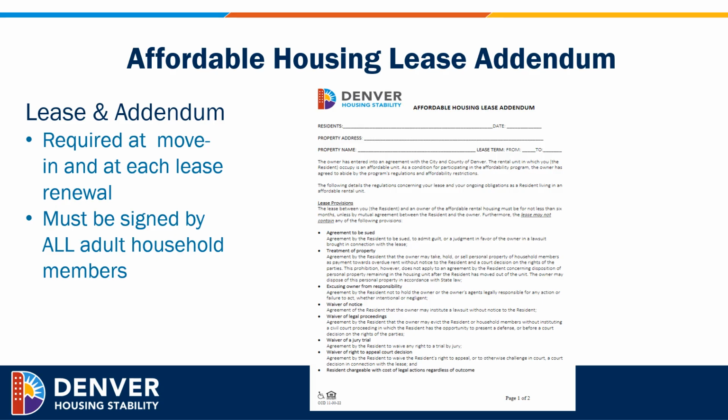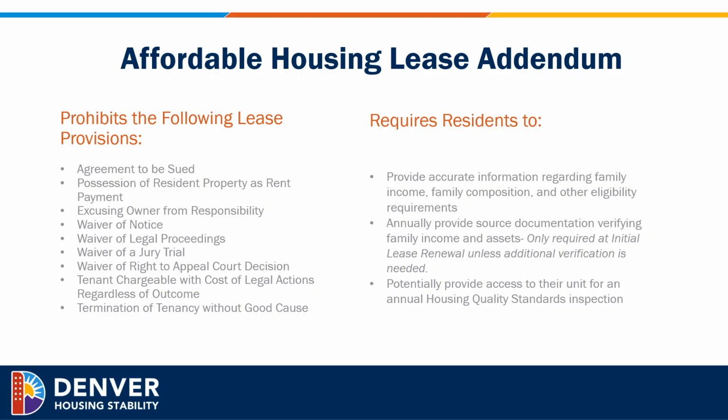The affordable housing lease addendum is required at move-in and at each lease renewal. It must be signed by all adult household members. The affordable housing lease addendum prohibits the following lease provisions: agreement to be sued, possession of a resident property as rent payment, excusing owner from responsibility, waiver of notice, waiver of legal proceedings, waiver of a jury trial, waiver of right to appeal court decisions.